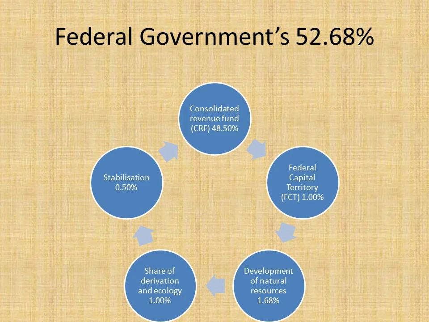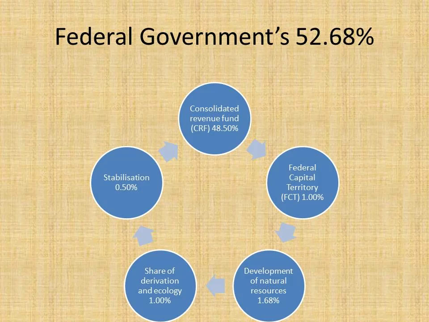Of the federal government's 52.68%, 48.5% is distributed to the Consolidated Revenue Fund, 1% is for the Federal Capital Territory, and 1.68% is for the development of natural resources, while 1% is for share of derivation and ecology, and 0.5% is for stabilization.